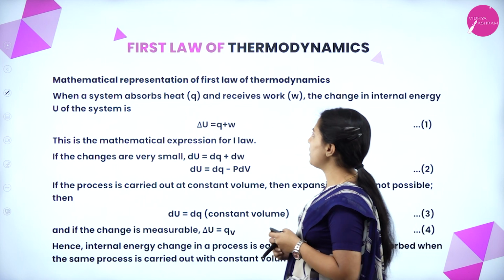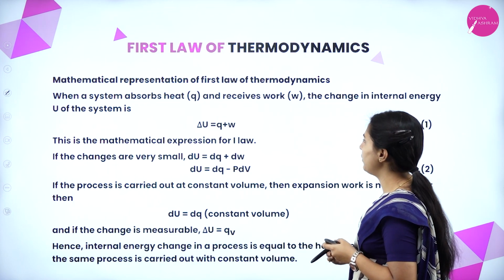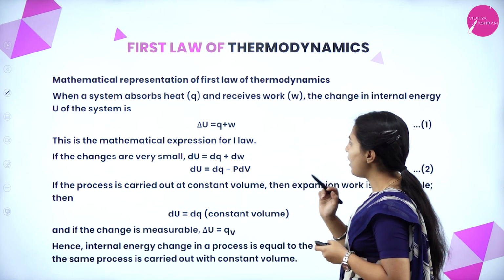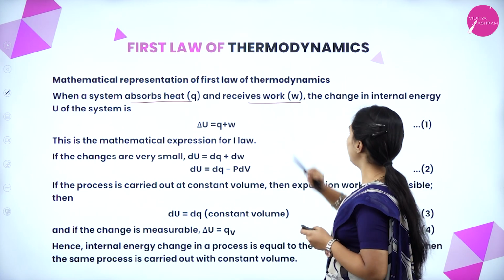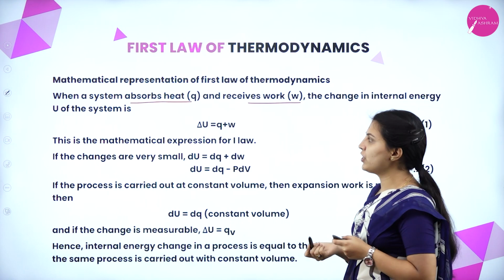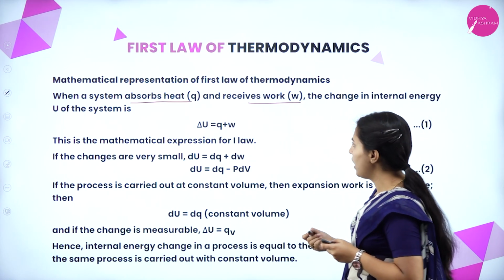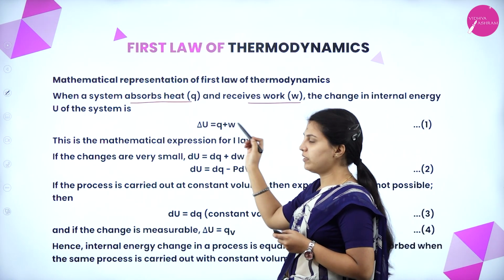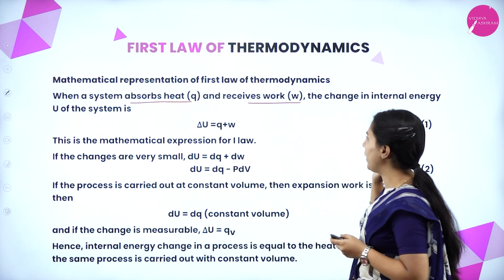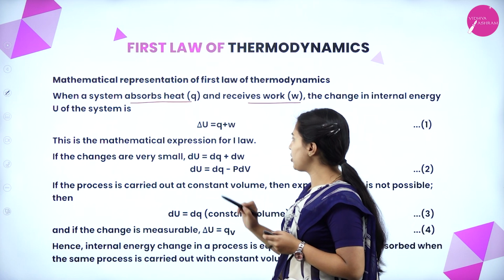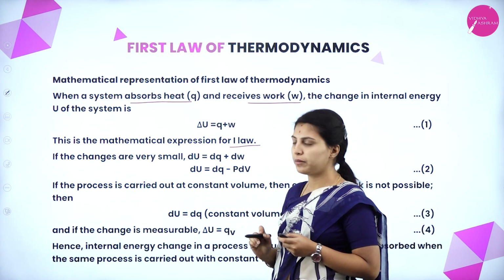Next, the mathematical representation of the first law of thermodynamics. When a system absorbs heat Q and receives work W, the change in the internal energy U of the system is delta U equals Q plus W. We know this, and let it be equation 1. This is the mathematical expression for the first law of thermodynamics.